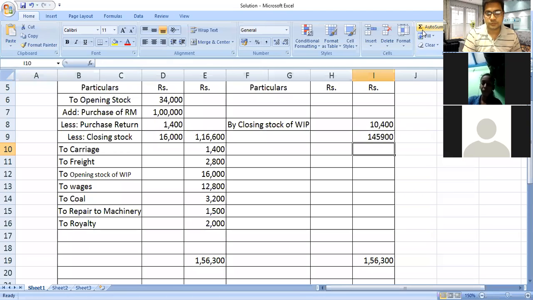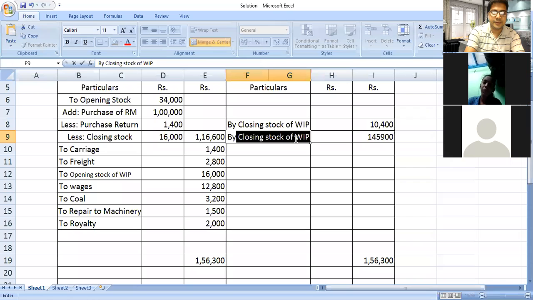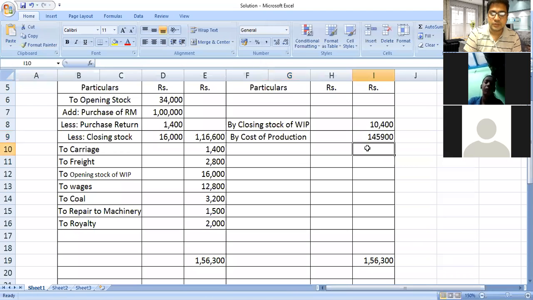Now, friends, this particular balance is called by cost of production. What do we say here by cost of production? These are balancing figures.